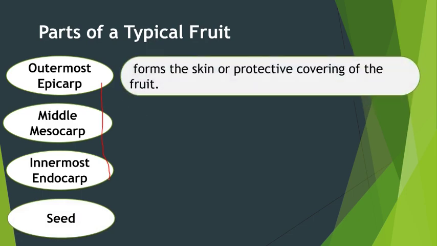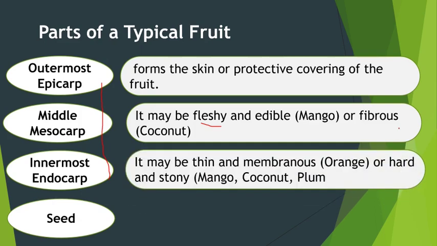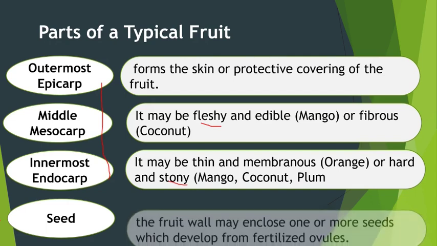What is the function of the outermost epicarp? It forms the skin, or the protective covering, of the fruit. The middle mesocarp is sometimes fleshy, as in mango. The juicy, fleshy, sweet edible part of the mango is the mesocarp. Sometimes it is fibrous, as in coconut, with the thread-like things. The fibrous part is the mesocarp. Innermost is the endocarp. It is thin and membranous, as in orange, or it can be hard and stony, as in mango, coconut or plum. These three, epicarp, mesocarp and endocarp, form the pericarp, and inside it lies the seed.